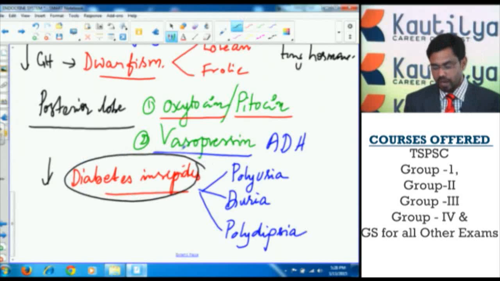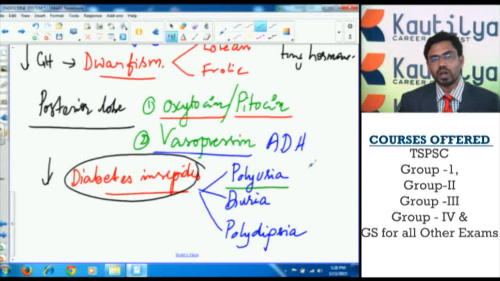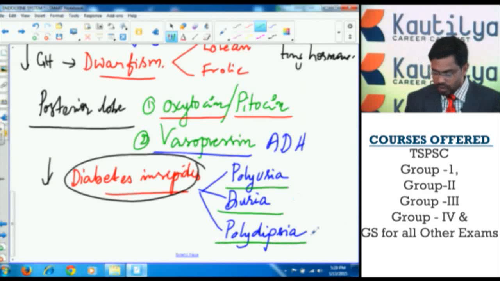So the symptoms of this diabetes insipidus are polyuria, that is excess formation of urine, diuria, excess excretion of urine, and polydipsia, continuous thirst.